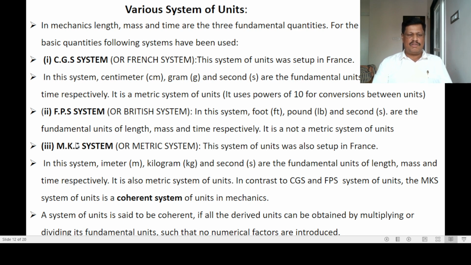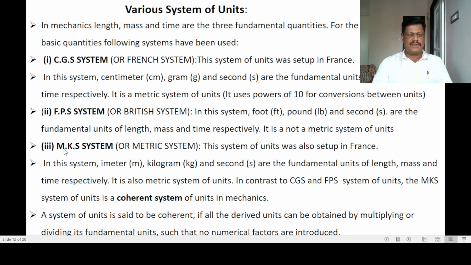The third system of units is called MKS system. This system of units was also set up in France. So CGS system was also set up in France, and MKS system of units was also set up in France. In this system, meter, kilogram and second are the fundamental units of the physical quantities length, mass and time.